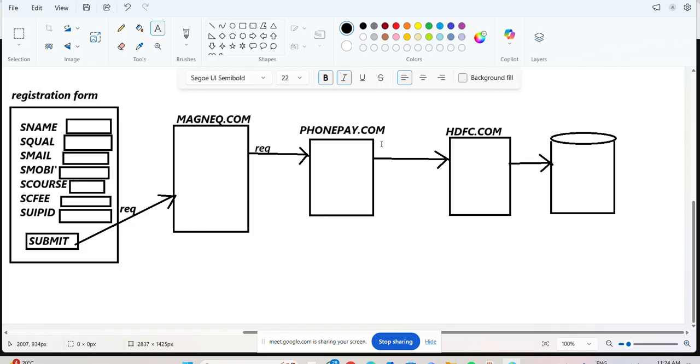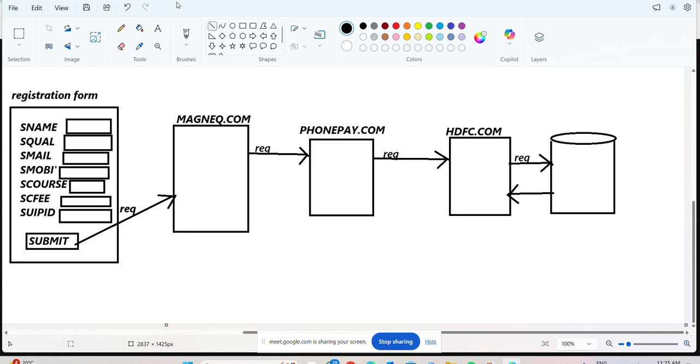After that, from PhonePay.com we are sending the request to what, sir? HDFC bank. Next, from HDFC bank we are sending the request to the database. Say yes or no? Now after the database, I will credit some amount to which account? Magneq software. Okay, HDFC bank, now magneq software or not? Say yes or no? The student's account is debited and at the same time that amount will be credited to the magneq software. Say yes or no?